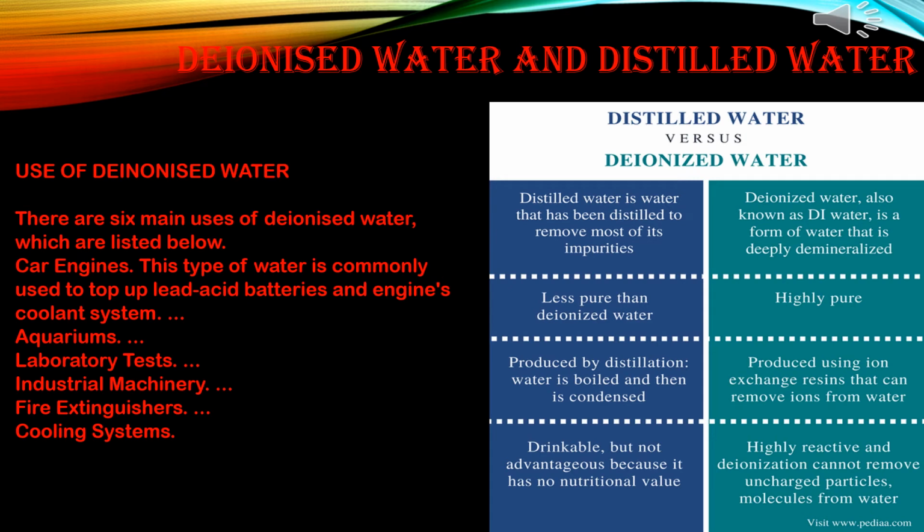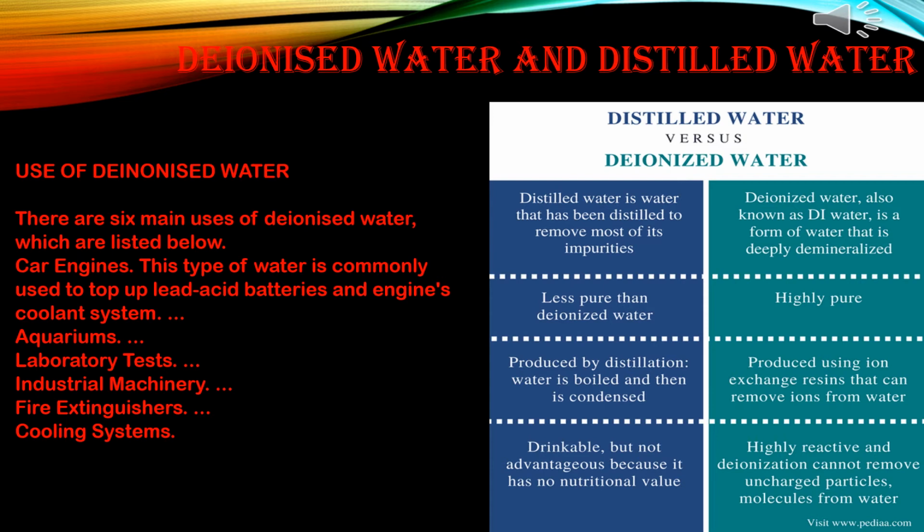Now the differences between deionized water and distilled water. Distilled water is water that has been distilled to remove most of its impurities. Deionized water, also known as DI water, is a form of water that is deeply demineralized. It is less pure than distilled water. Deionized water is produced using ion exchange resins that can remove ions from water, but distilled water is produced by distillation.